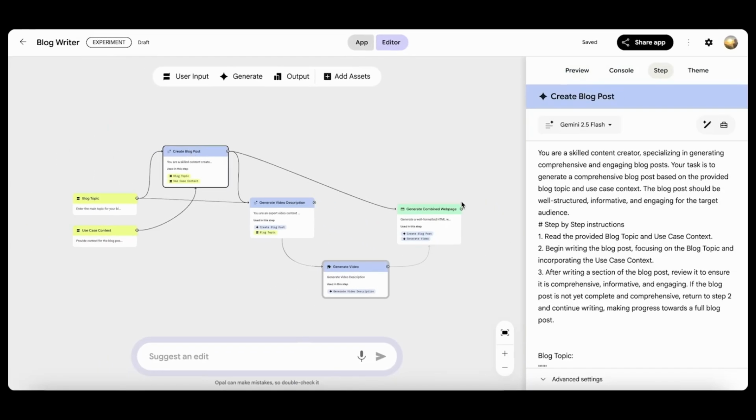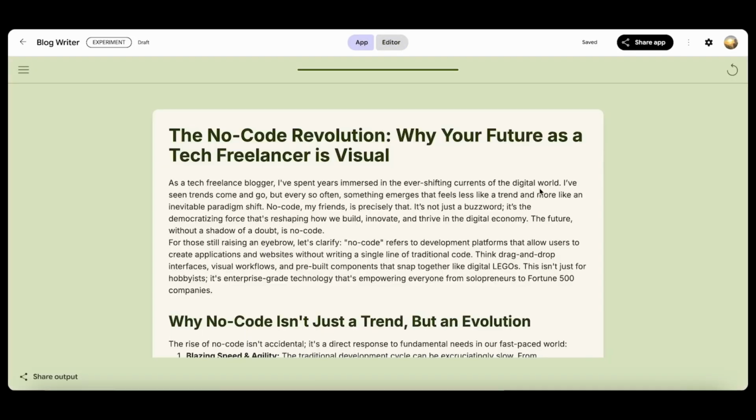Once you're done, hit publish, and your app goes live with a shareable link. Anyone with a Google account can try it. There's even a public gallery where you can discover apps made by other users, like quiz builders or habit trackers, and remix them with your own twist. The Remix button is built directly into the UI.